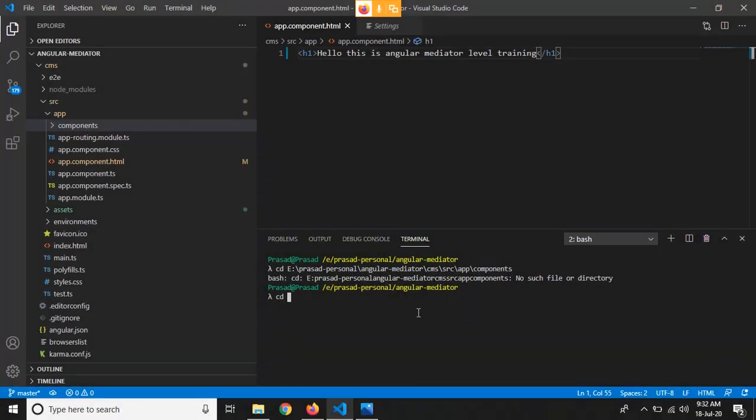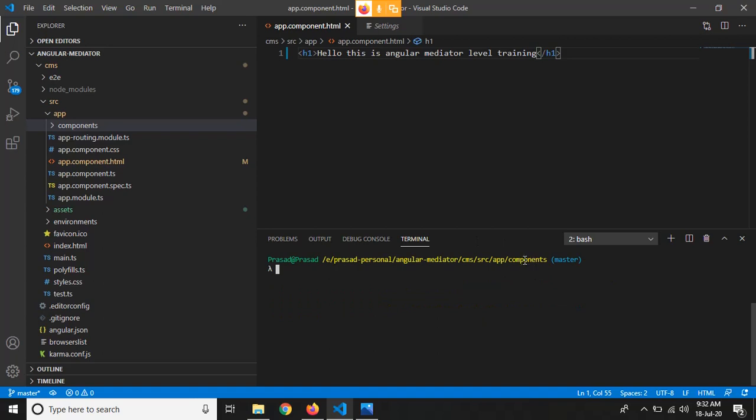Angular mediator, cd cms, source, app, components. So now as you can see we are in this components folder.